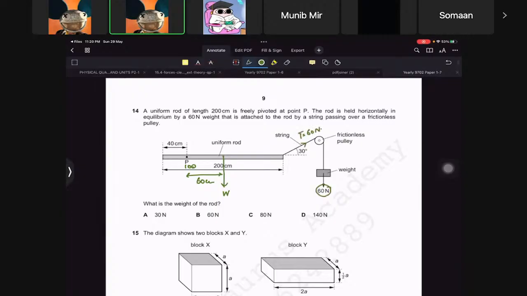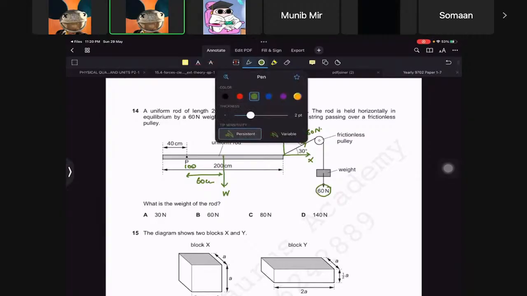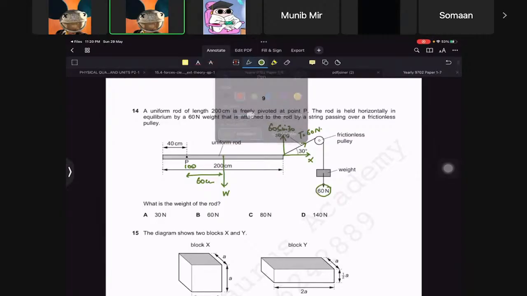And then we can actually make two components, one perpendicular, one parallel. So this is not required, but this is 60 sine of 30. And now we got to find the moment. So about this point, this will try to turn it this way, this will try to turn it this way. This is clockwise, that's anti-clockwise.